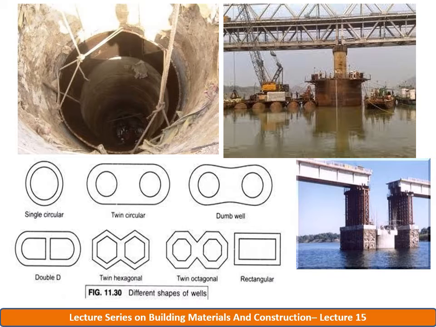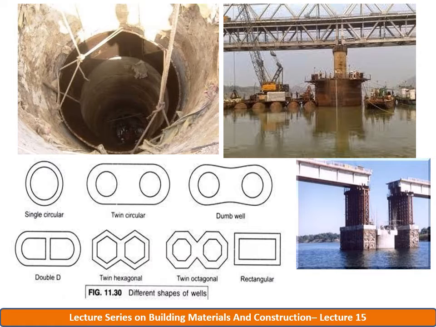The circular well has the minimum perimeter for a given area, and hence the ratio of sinking effort to skin friction is maximum. Since the perimeter is equidistant at all points from the center of the hole, the sinking is more uniform than for other shapes.